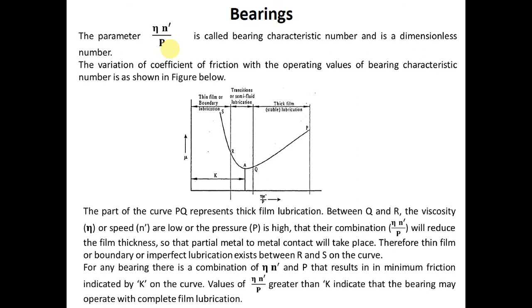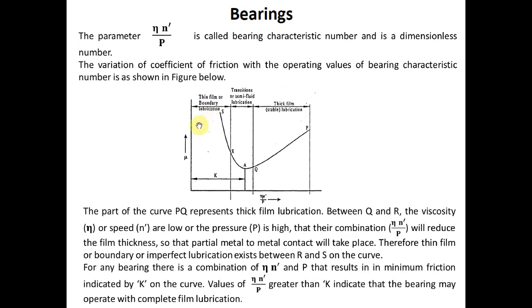The variation of coefficient of friction with the operating values of bearing characteristic number is shown in the figure below. If you observe this diagram, mu is the coefficient of friction, and this is the dimensionless bearing characteristic number eta n dash by p. Against that, if I draw the graph, you can observe the part of the curve PQ, which represents the thick film lubrication. This portion is a transition or semi-fluid lubrication.